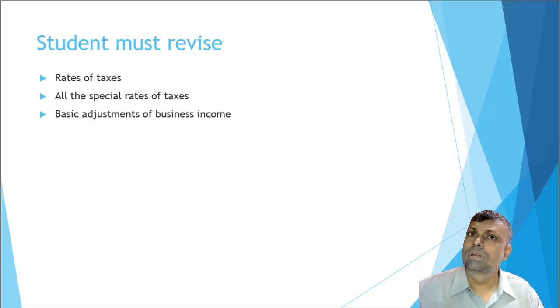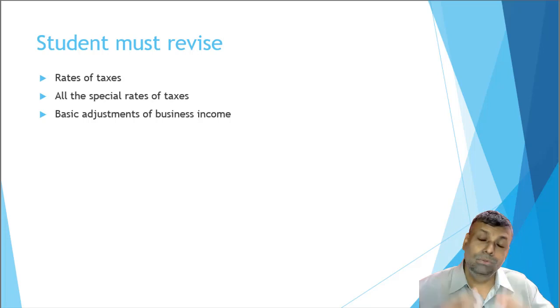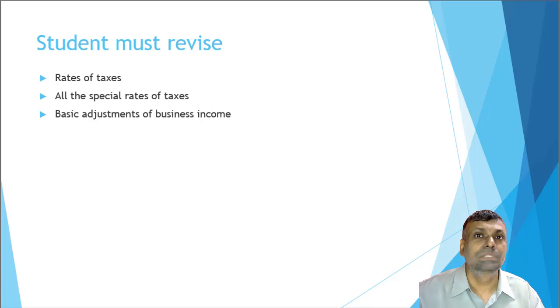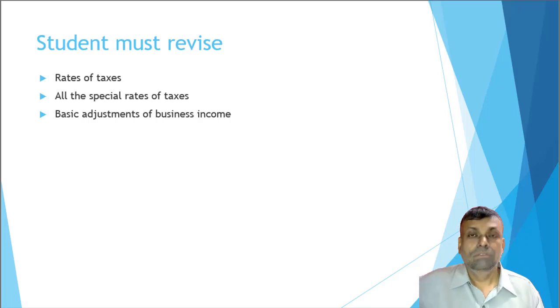Second thing, friends, you can revise all the basic business income adjustments. A variety of business income questions we have already solved. Please go through the basic adjustments, like for example, cash expenditure. It is so basic, but you should have one final glance that these are all the hardcore basic adjustments with respect to business income. So this much you should do.